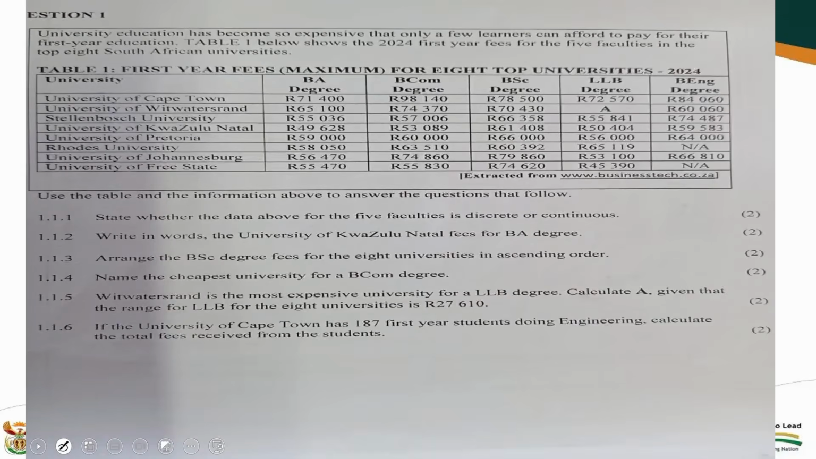And then it will also be showing the name of the cheapest university for a BCom degree. Again, this question directs the learner to go to the BCom degree. Now, if you go to the BCom degree, they say name the cheapest. If you say the cheapest, you are looking for the smallest number. In this case, the cheapest there exactly is 53. That will be the cheapest in that manner.